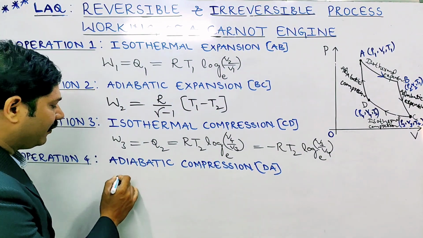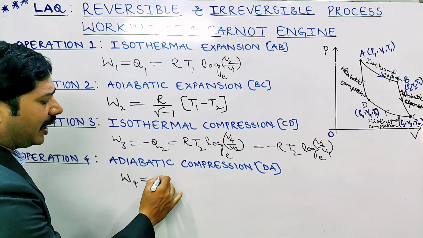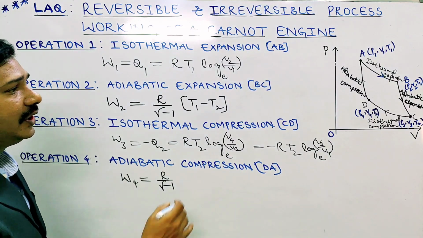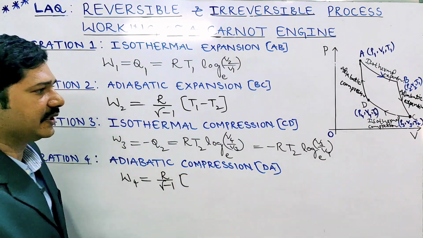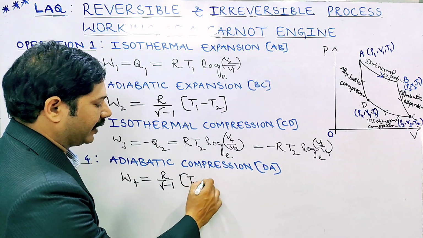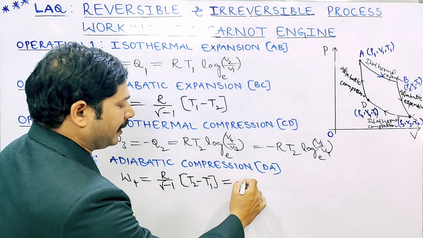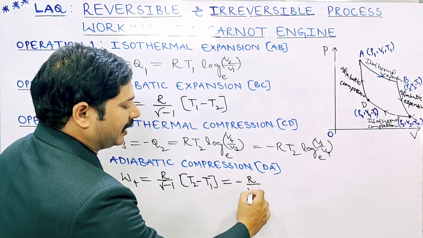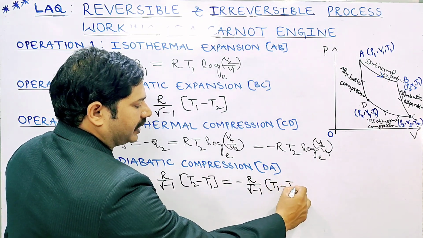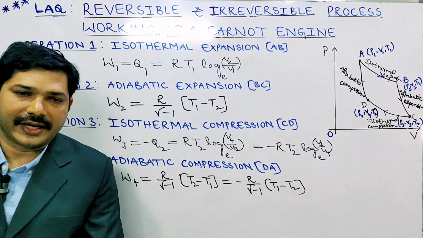The work done formula: W4 is equal to R by gamma minus 1 into the temperature difference, here T2 minus T1. Here also I'll take the negative sign common. So minus into R by gamma minus 1 into T1 minus T2. So this is the fourth operation in the Carnot cycle.